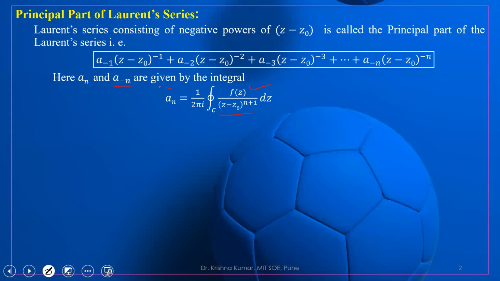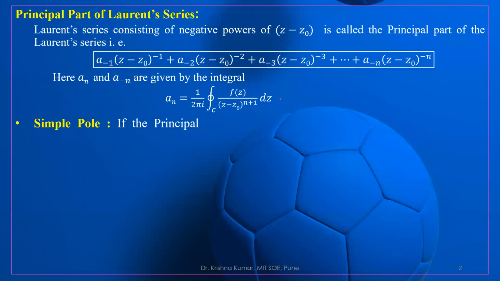Suppose you want to calculate a_{-n}, then this formula will be 1 upon 2 pi i, integration under the closed curve of f(z) upon (z minus z0) whole to the power minus n plus 1. With the help of this formula, we are able to calculate the value of a_n and a_{-n}.